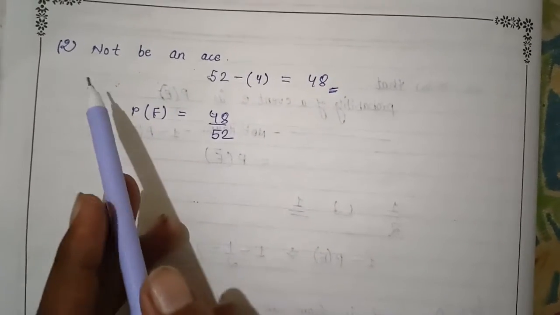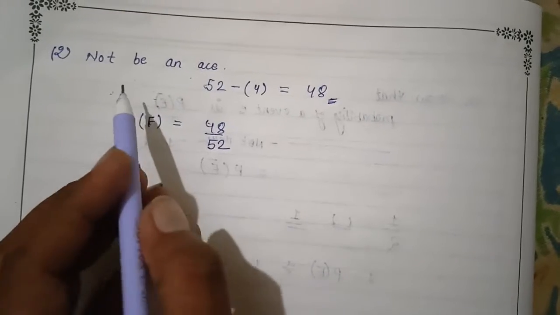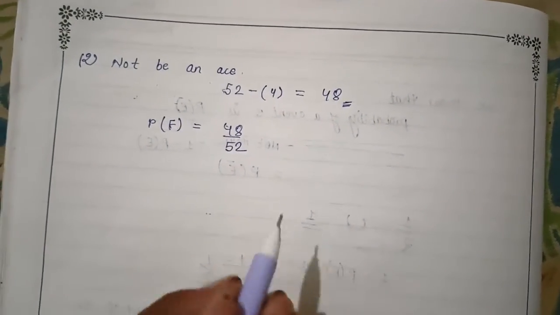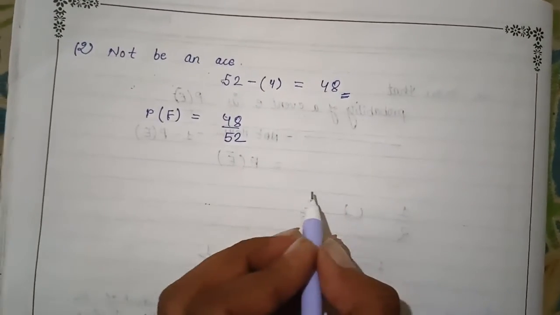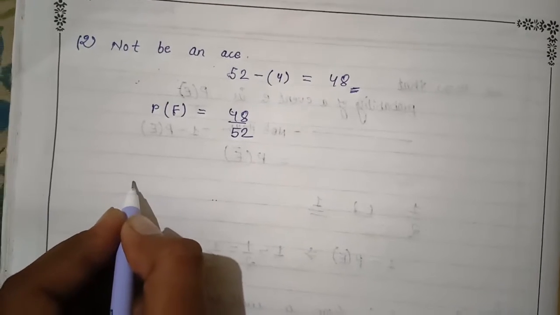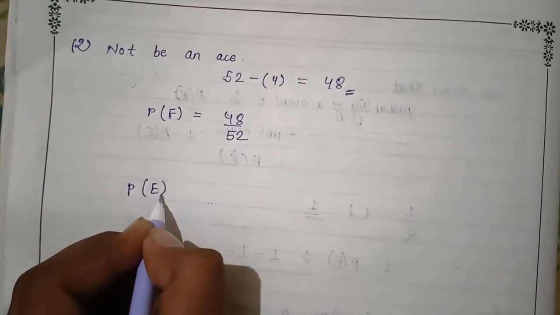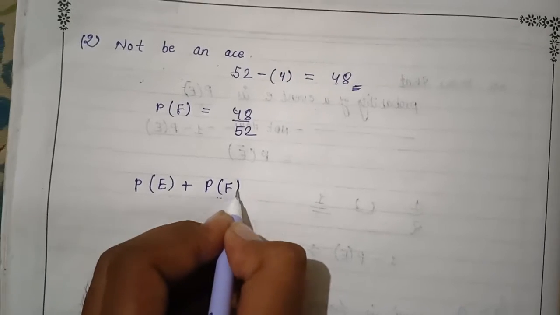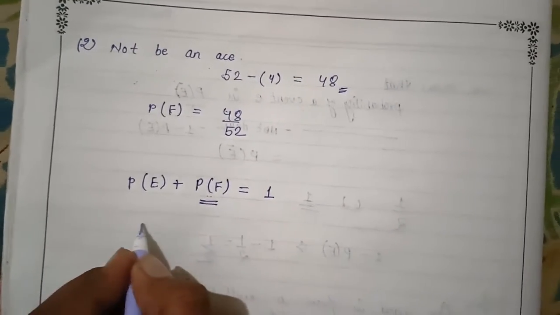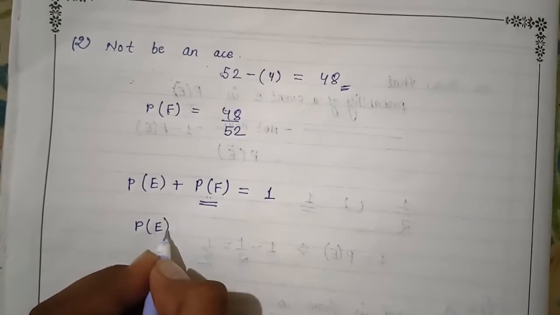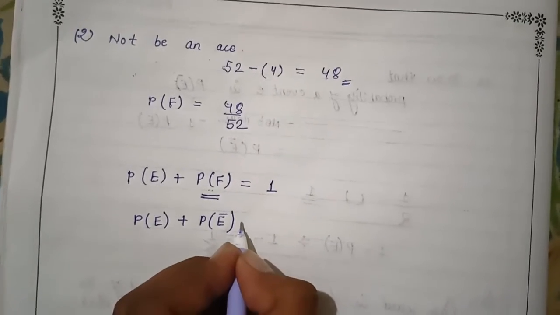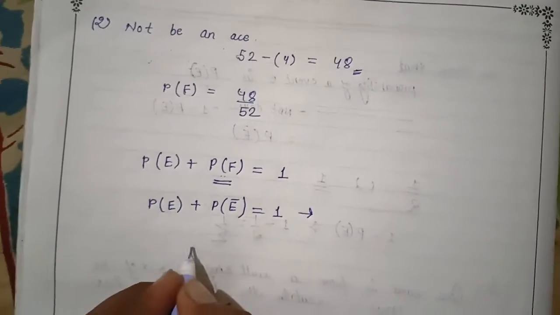If the probability of being an ace and the probability of not being an ace are added together, then this will be a sure event, so it will be 1. Like if we add P of E plus P of F, then they will be equal to 1. So we will denote that P of F as P of E naught, which is P of E complement. We can prove that by this.